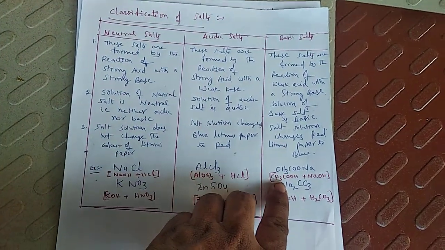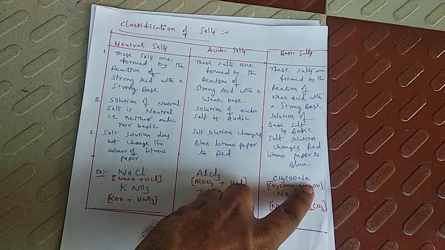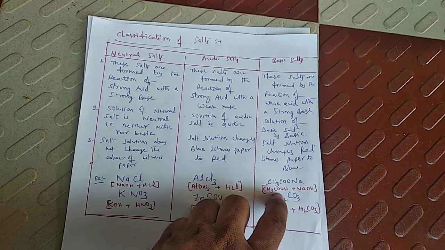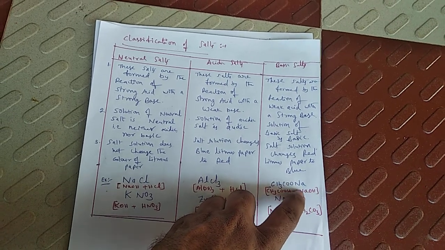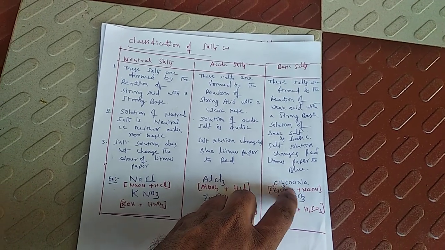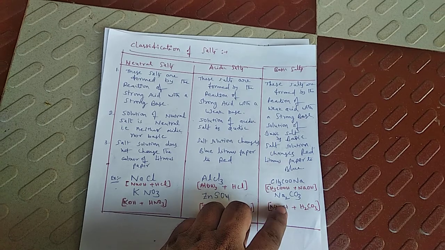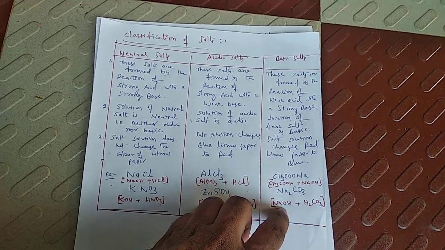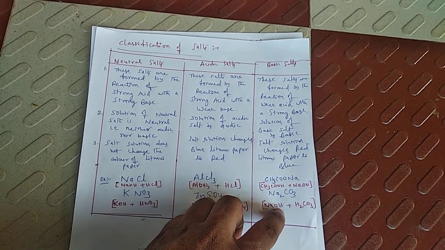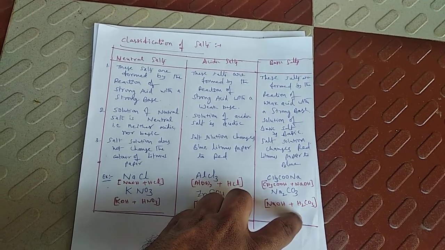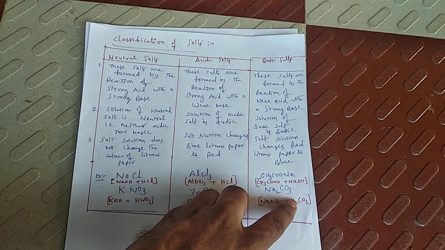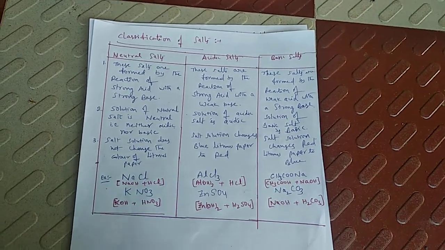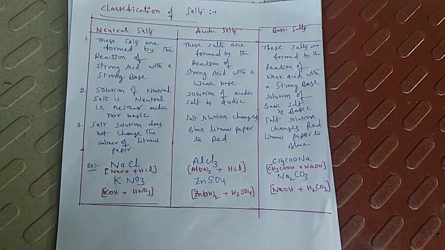Example, CH3COONa, sodium acetate. CH3COOH, acetic acid, weak acid, plus sodium hydroxide, strong base. When these two are mixed, we will get CH3COONa. And the last example of basic salt, sodium carbonate. Sodium hydroxide, strong base, and H2CO3, carbonic acid. When these two are mixed, we will get sodium carbonate. These are the classification of salts, children. Right?